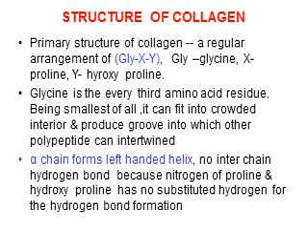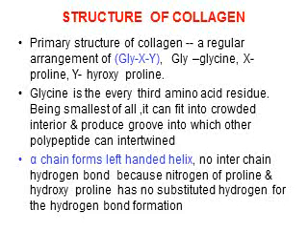Now, the primary structure of the collagen is a regular arrangement of glycine, proline, and hydroxyproline. Glycine is the smallest amino acid, found at every third amino acid residue. Being the smallest of all, it can fit into the crowded interior and produces a groove into which other polypeptides can intertwine.